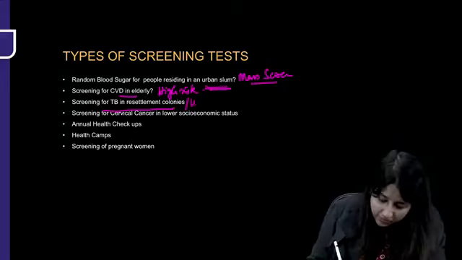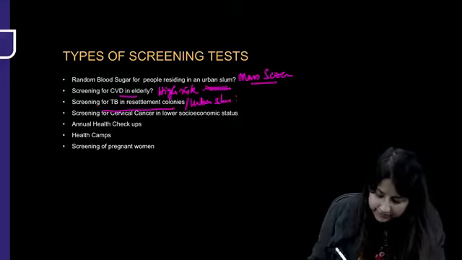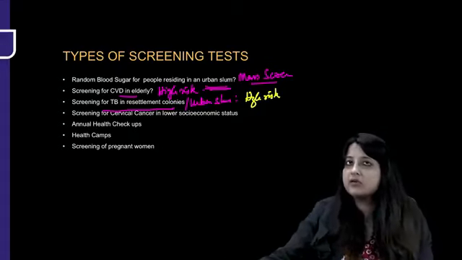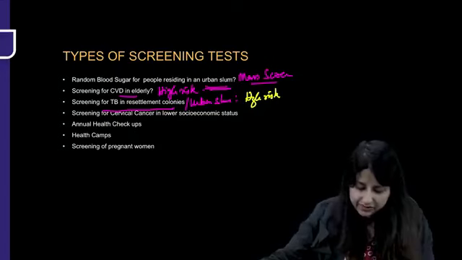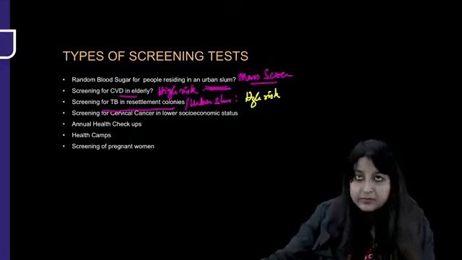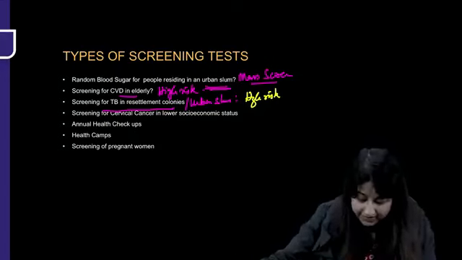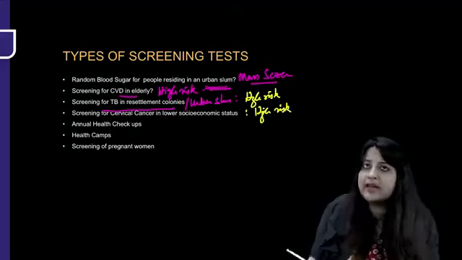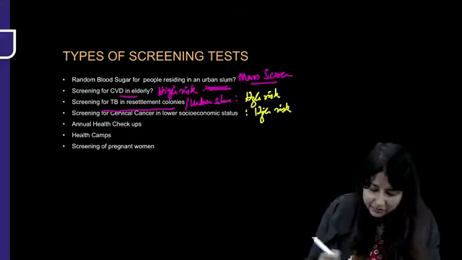Resettlement colonies are like urban slums only. So when you screen them for TB, it is high risk. Why? Because TB is more likely to be present in lower socioeconomic classes. Screening for cervical cancer in lower socioeconomic status, again high risk, because of multiple sexual partners and also unhygienic conditions.